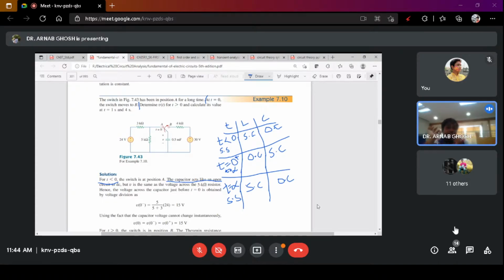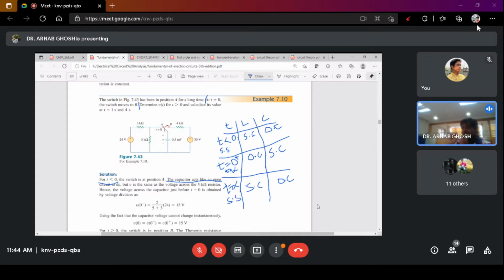So please keep this note always in your mind. These are the small notes or small tricks that you need to apply when you are applying to problems of GATE. That is, when t is less than 0, the transient is not yet considered. So we are getting the entire steady state response of the circuit, and at this condition, your inductance will be considered as short circuit and the capacitance will be considered as open circuit.